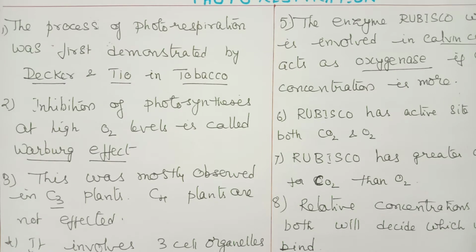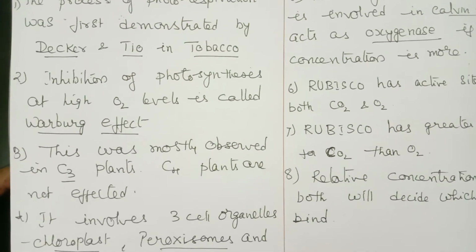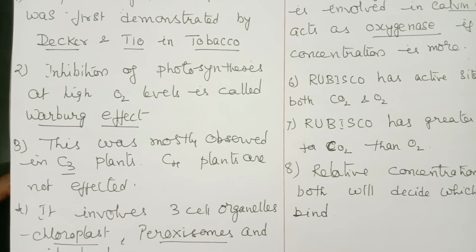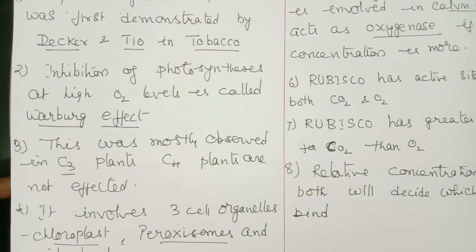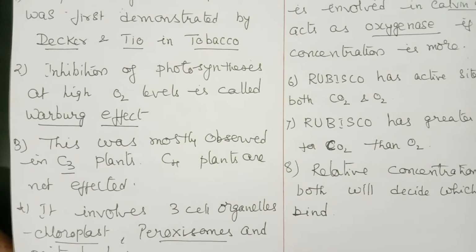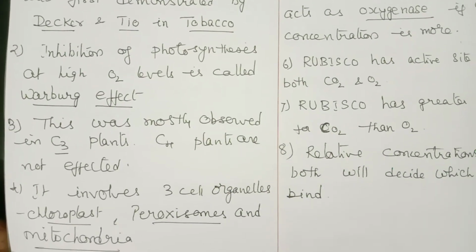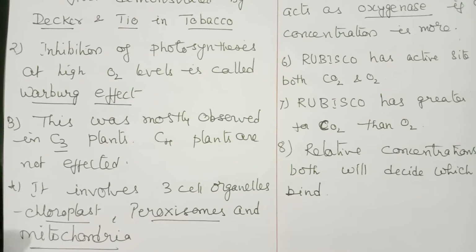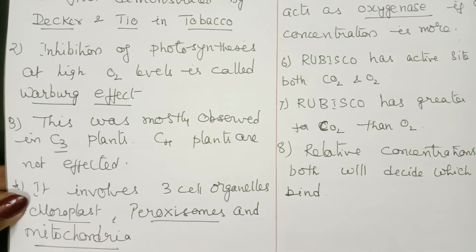This was mostly observed in C3 plants. C4 plants were not affected. It was observed only in C3 plants. We will discuss the reasons why in C3 plants only. This process involves 3 cell organelles: chloroplasts, peroxisomes, and mitochondria.